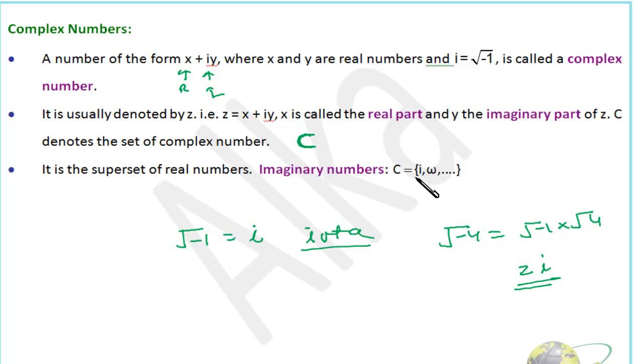Here in the set, this is omega, which is given to us. Omega is such that omega cube is 1. So if we find the cube root of 1, there will be three numbers, and out of these three, 2 will be imaginary. We'll discuss all this in detail in our complex number session. Till here, I'm sure you are clear now.